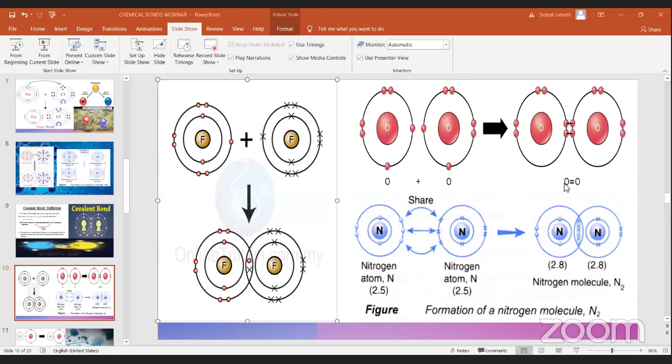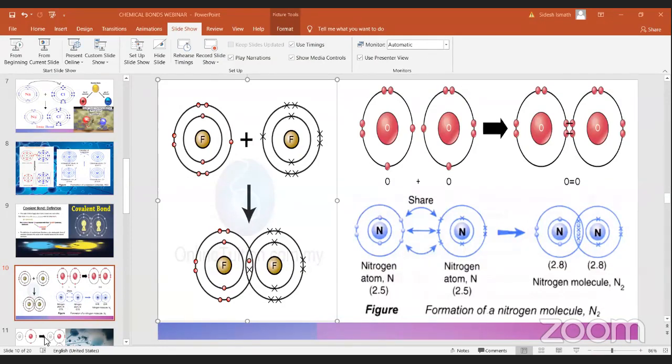So oxygen has 2 pairs shared, which means a double bond. Oxygen cannot form triple bonds. It will form a double bond because in the final shell it has only 6 electrons, so it needs another 2 electrons to become stable. Nitrogen needs another 3 electrons, so it is making triple bonds.